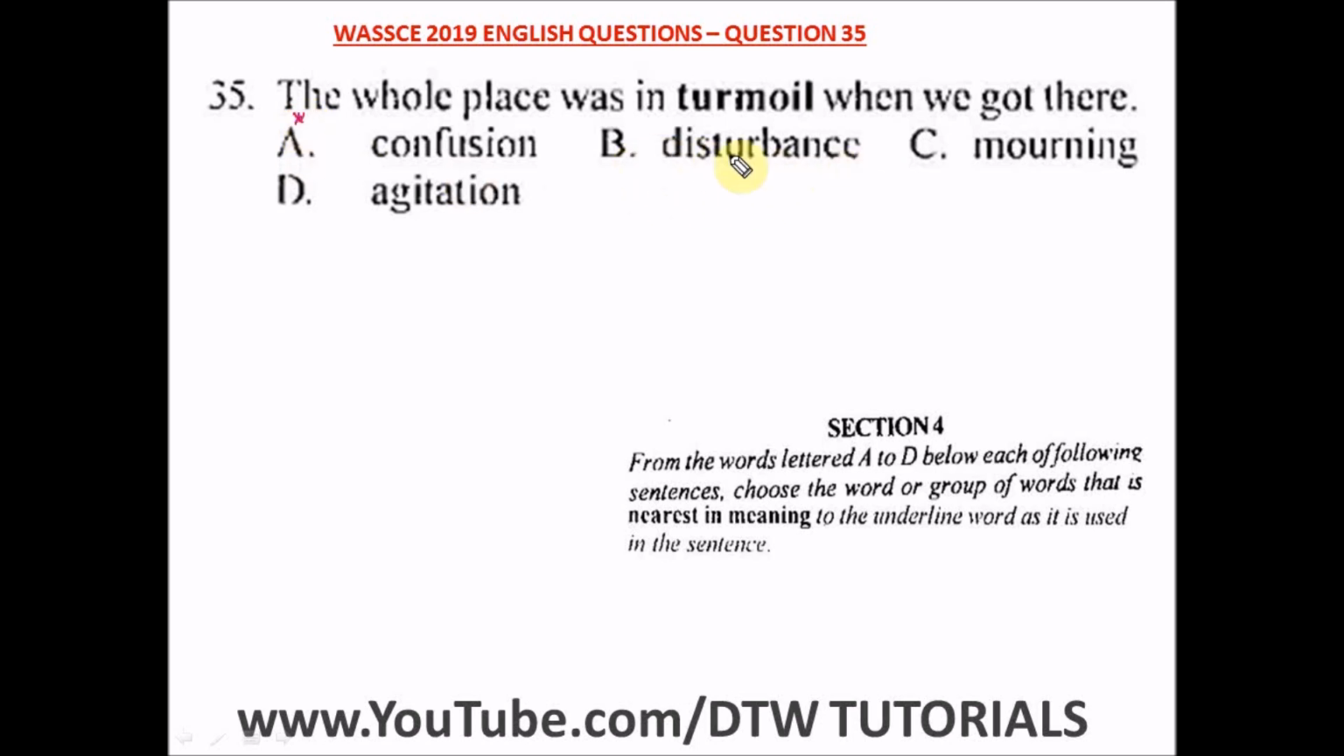B says disturbance. No, not disturbance. C says mourning. Not mourning, mourning is about weeping, crying, agitation, everywhere being agitated. No, the whole place was in turmoil. That's in confusion, or in turbulence. So the right option here is option A, which is the whole place was in confusion when we got there.